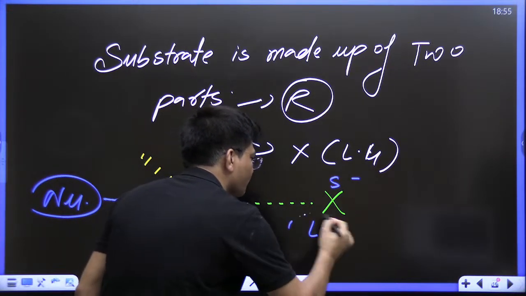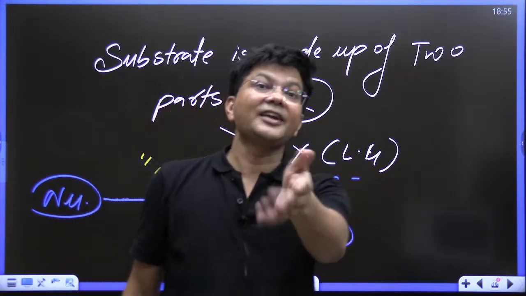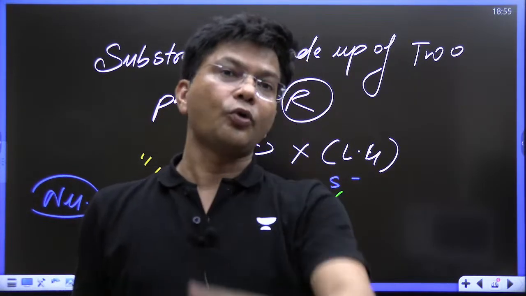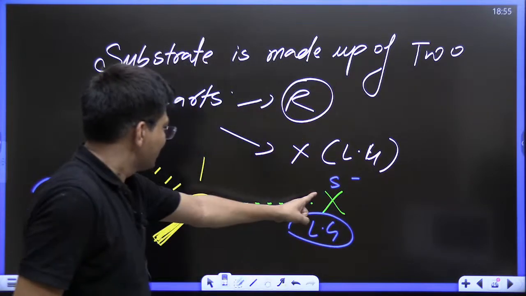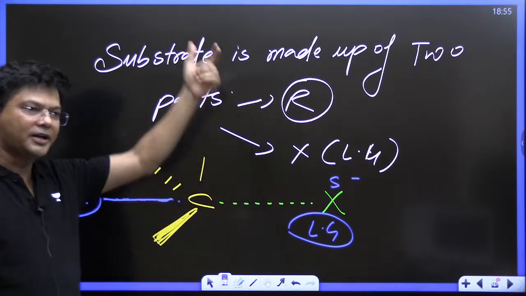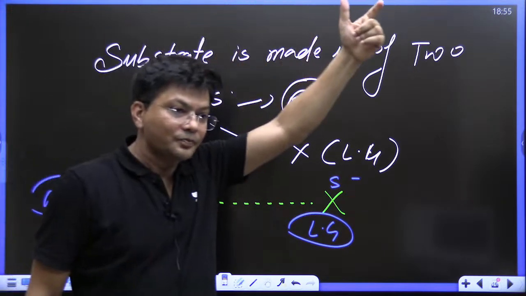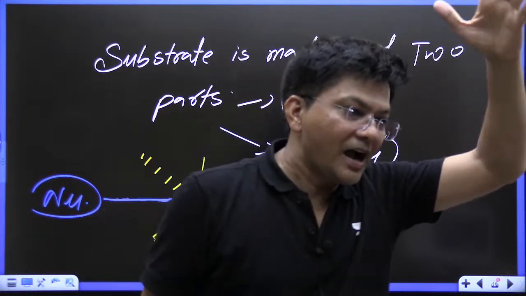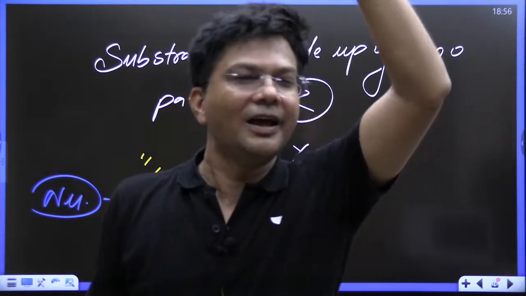Leaving group. Which X can go easily? The one who is loosely bonded or strongly bonded? If this X is loosely bonded, then it will go fast, or strongly bonded? Kids, do let me know. Yeah, Akash, I will tell you each and everything.